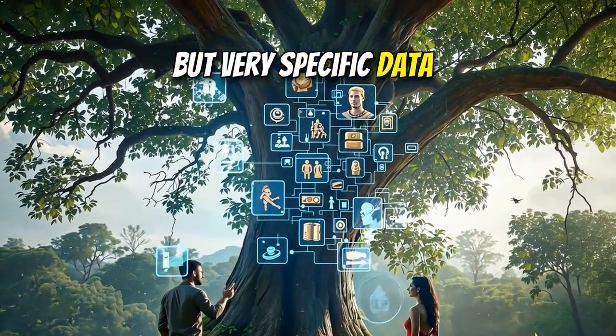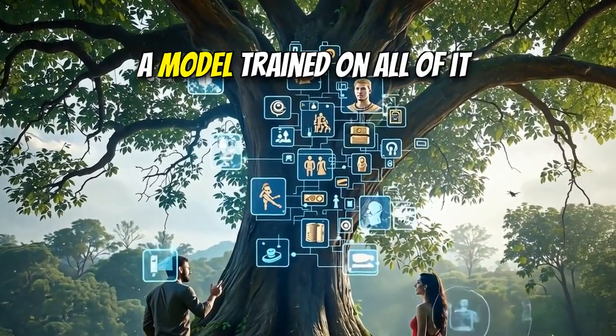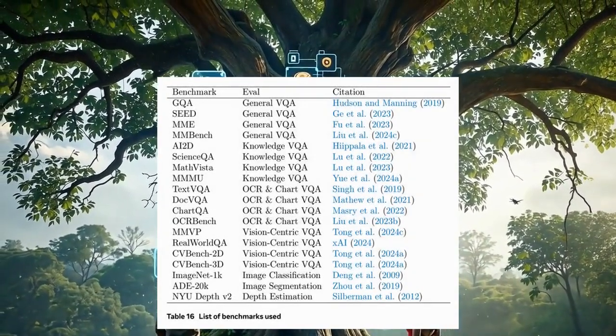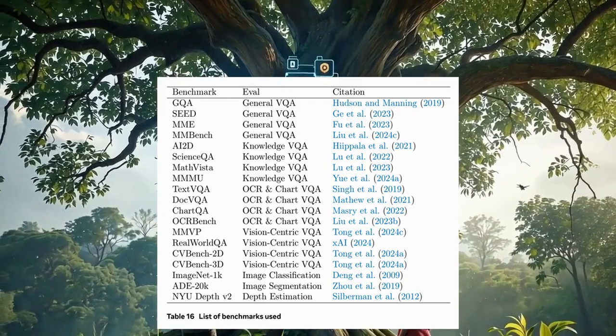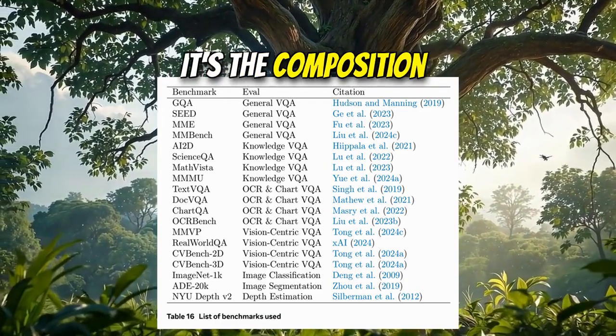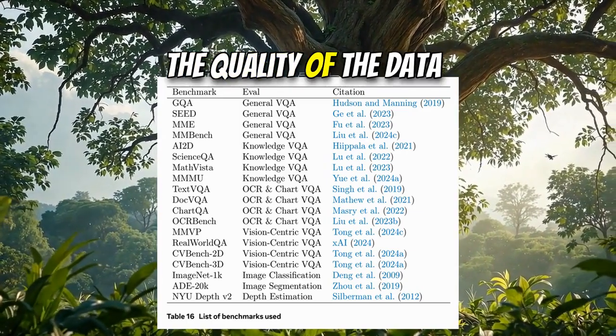So a model trained on a tiny fraction of the data, but very specific data, outperformed a model trained on all of it. That's crazy. It really is. So it's not just the volume. It's the composition, what's in it. Yeah, the quality of the data.